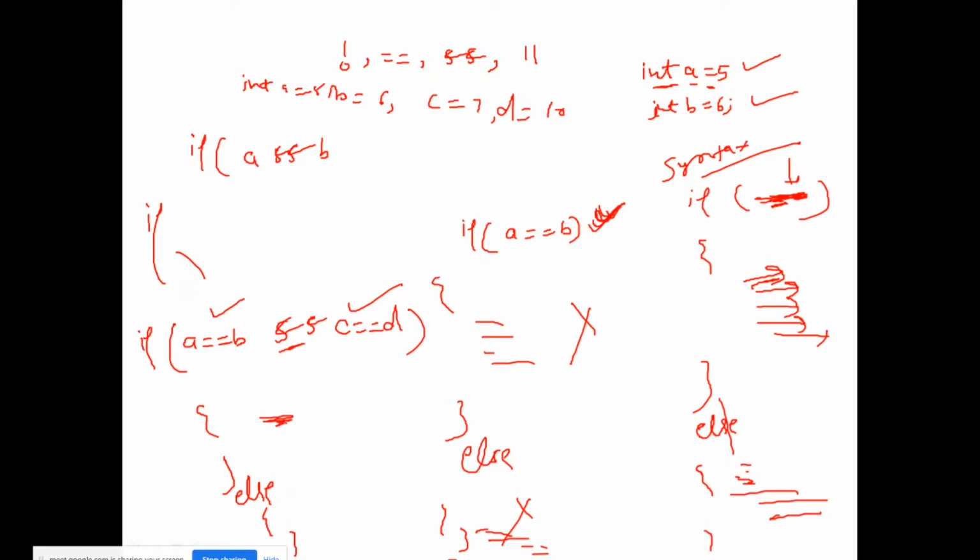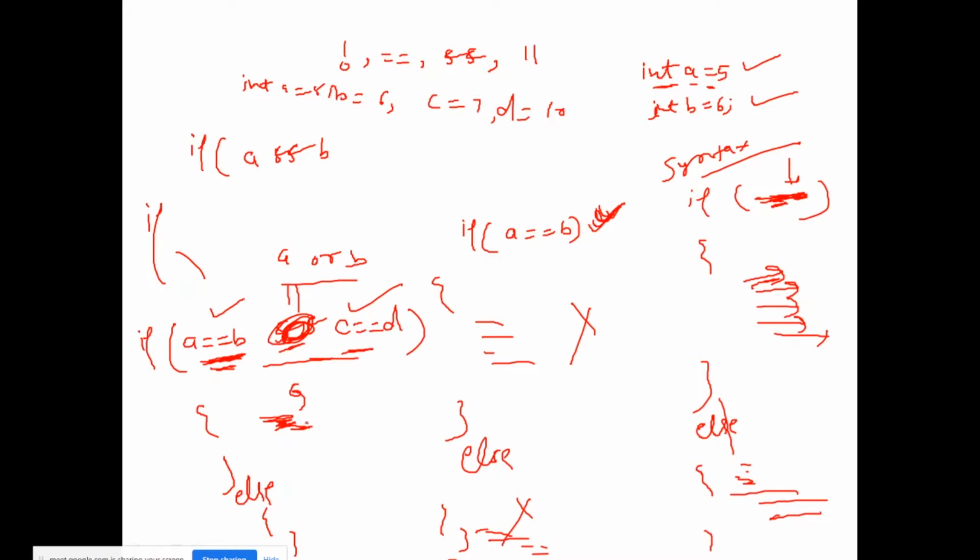If both conditions are not satisfied, then it will not come inside. But what if I use the or operator here? So it means a or b, right? Either this condition should be true or this condition should be true, or both can be true, then it will come inside, right? So this is the if else part.